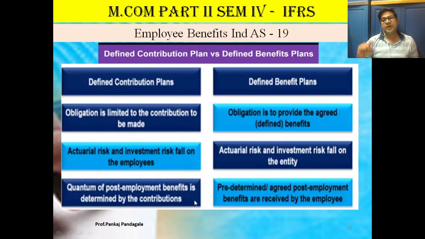But a defined benefit plan is an obligation to provide the agreed benefits. The actuarial risk and investment risk fall on the entity. In a defined contribution plan, the actuarial risk and investment risk fall on the employee. In a defined benefit plan, predetermined, agreed post-employment benefits are received by the employee.